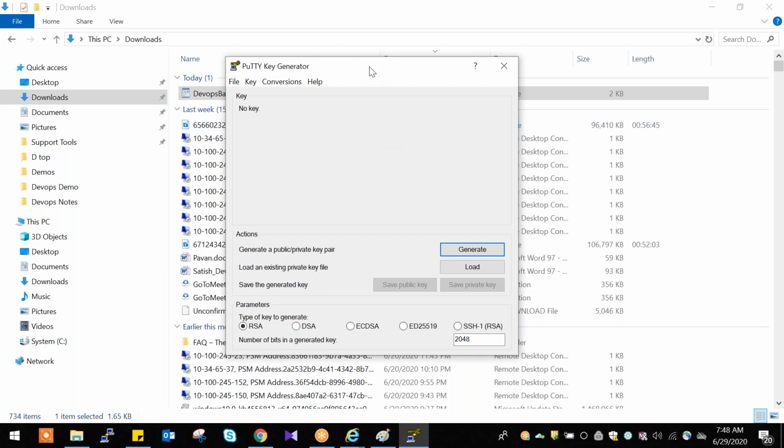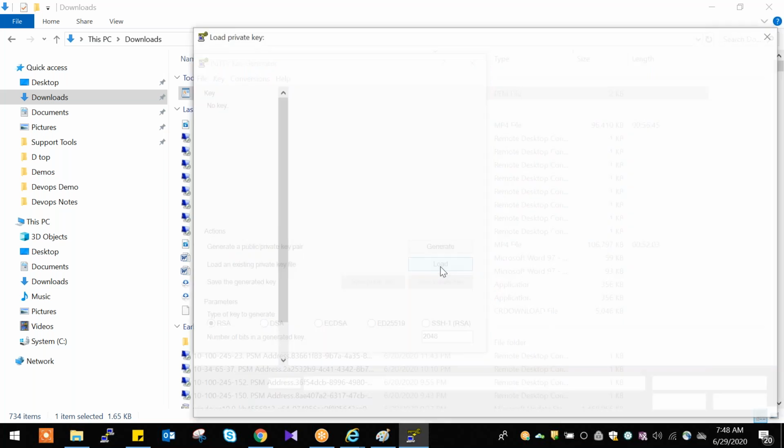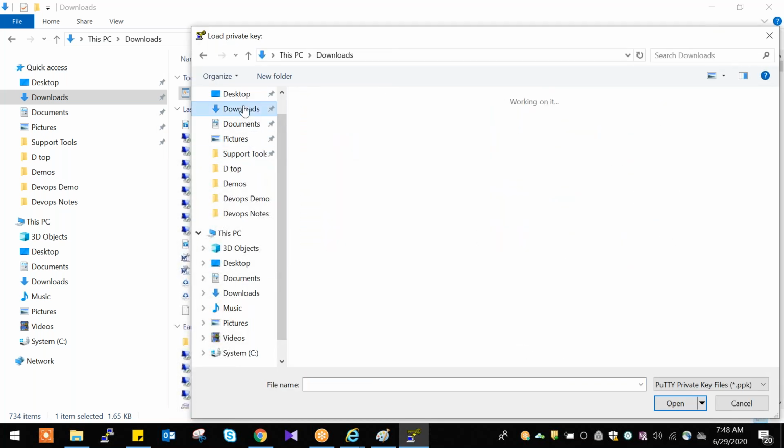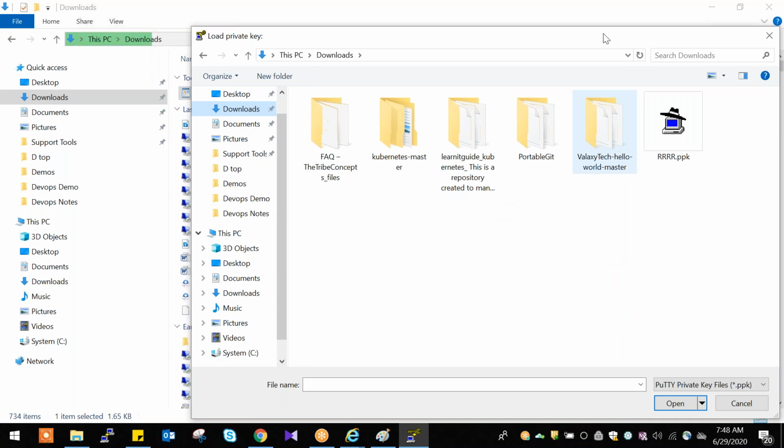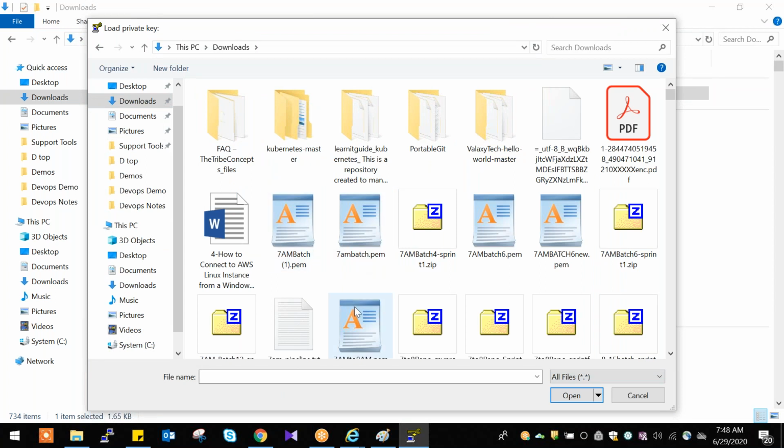So how to convert this? Click on load. You need to select that PEM file. Go to downloads, select all files. Here we have the PEM file. I think this is not this one.